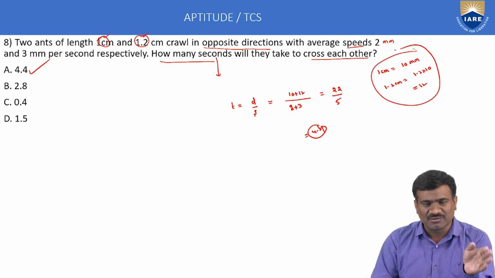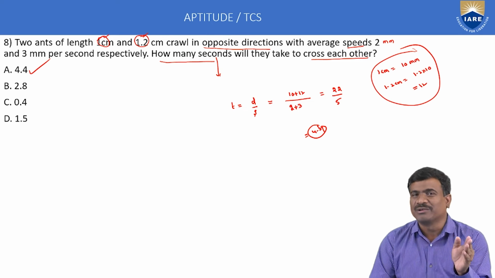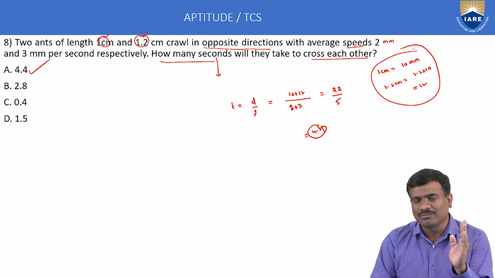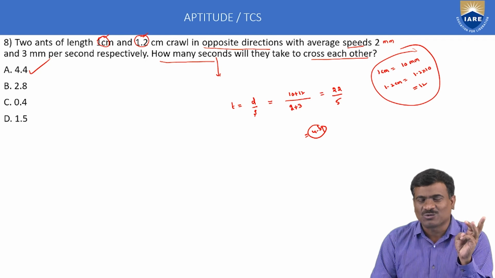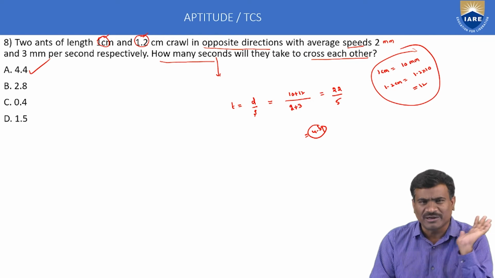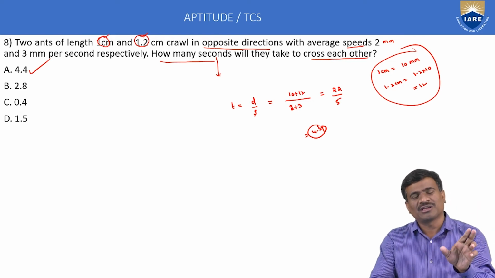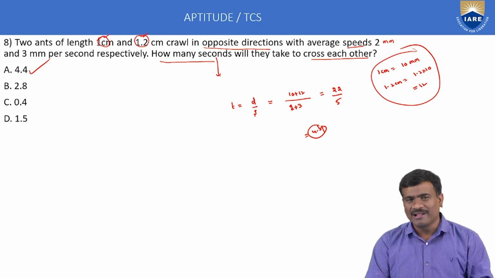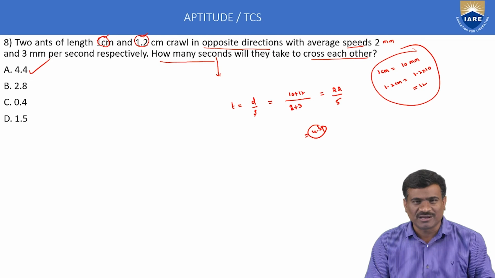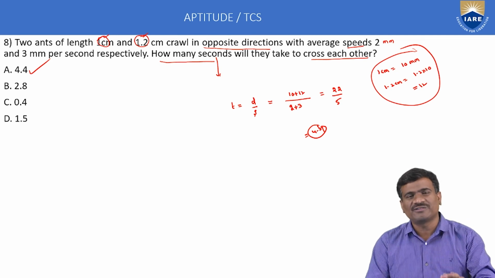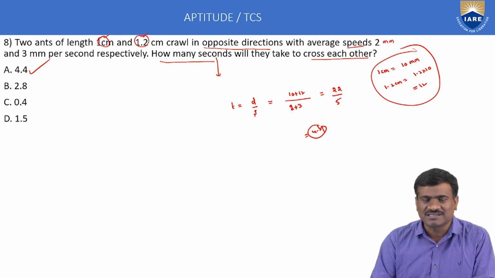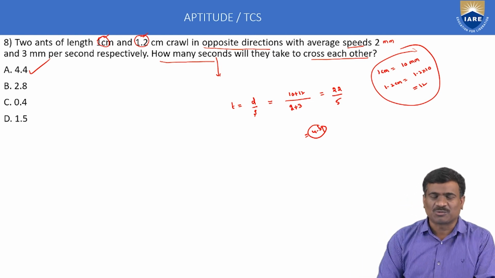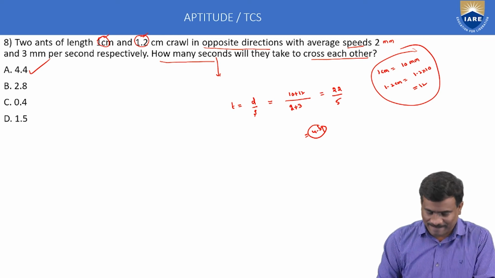This conversion is important. 1 centimeter is equal to 10 millimeters. Similarly, 1.2 centimeters means multiplied by 10. In the numerator, convert into millimeters. The denominator speeds are clearly given in millimeters only. When two speeds are given in time, distance and speed, always check the direction: same indicates minus, opposite indicates plus. This is about the relative speed concept in time, distance and speed.